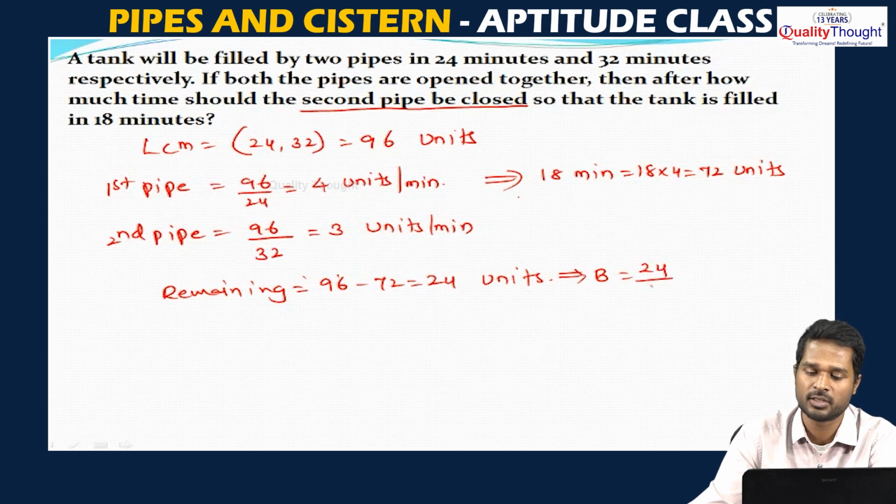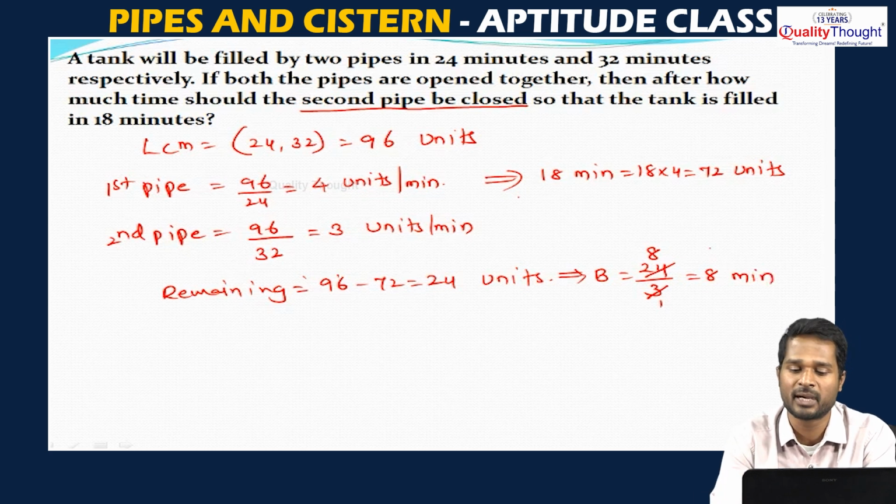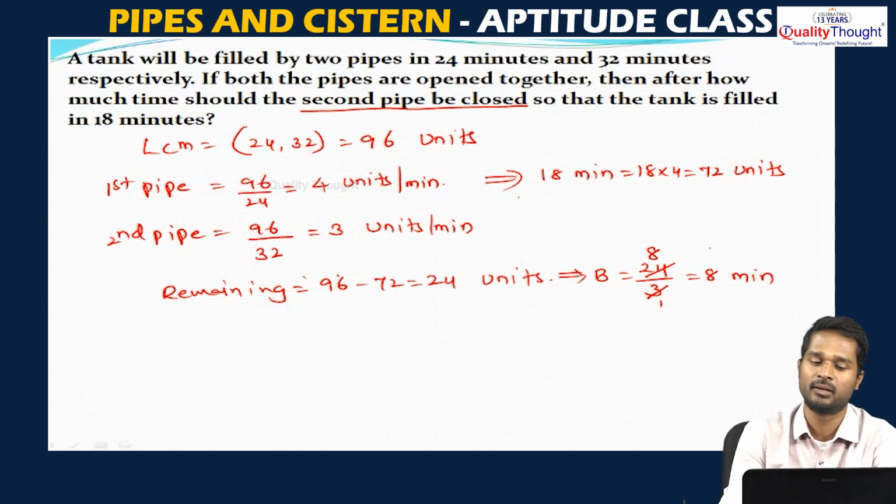So, 1 minute is 3 units. So, this 24 units is 3 ones are 3, 3 eights are 24, that means 8 minutes. So, the 24 units will be filled by pipe B in 8 minutes.